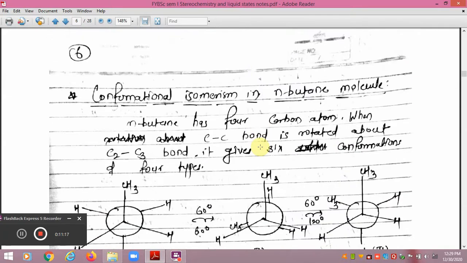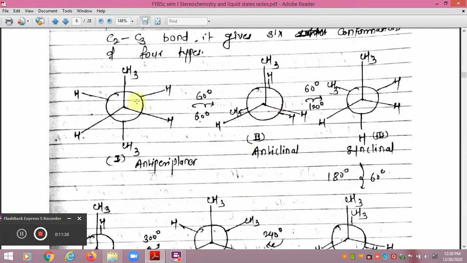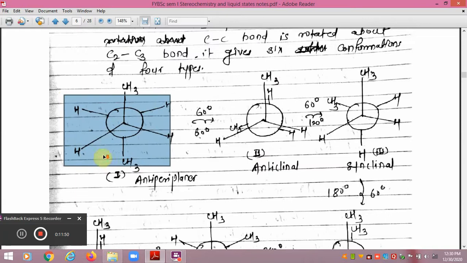Now dear friends, let us look at the conformational isomerism of another molecule, n-butane. This n-butane molecule can be obtained by replacing a hydrogen on carbon number 2 of n-propane molecule with a CH3 group, which gives the butane molecule. Or you replace one hydrogen on each of the two carbons of ethane molecule with a CH3 group, which also gives the butane molecule.